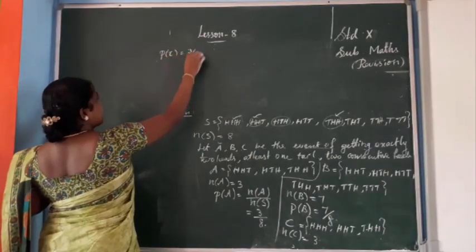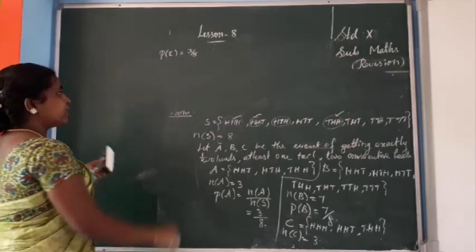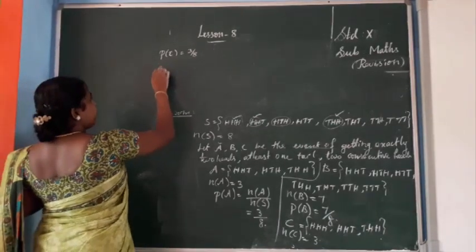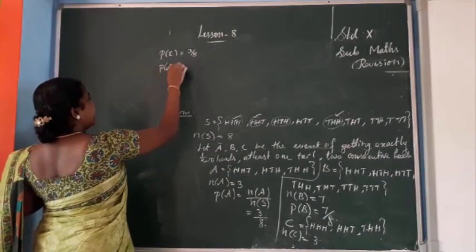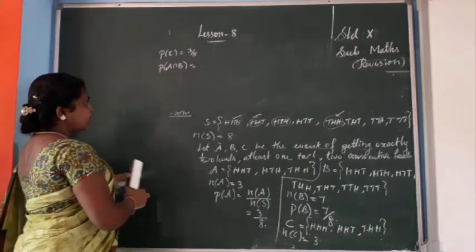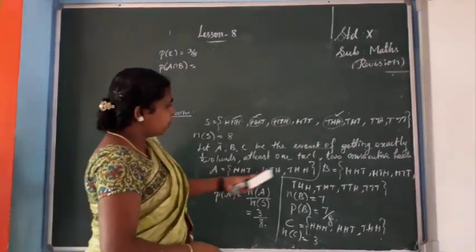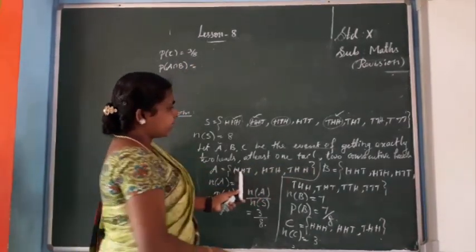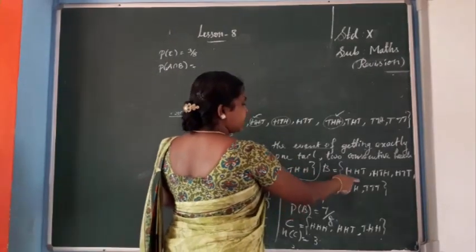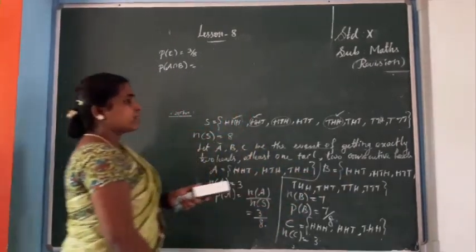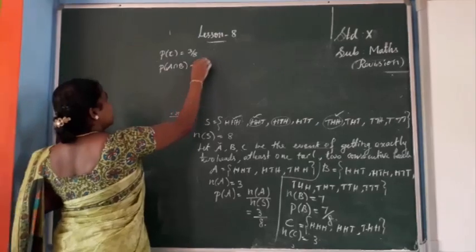Okay, n of C by n of S. Next we need intersection. So P of A intersection B equal to. You see the intersection of A and B. So common for these two: HHT is there, HTH also there, THH also there. So common is 3. So 3 by 8.